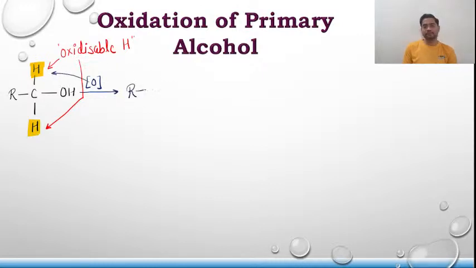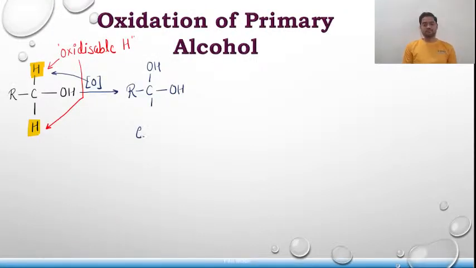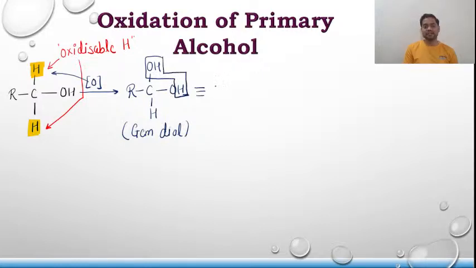So it will form R, C, OH, OH, H. This forms a gem diol, or geminal diol. Now this gem diol is unstable. We know that it directly undergoes dehydration, and the dehydrated product is R, C, double bond O, H. So there is a formation of aldehyde.